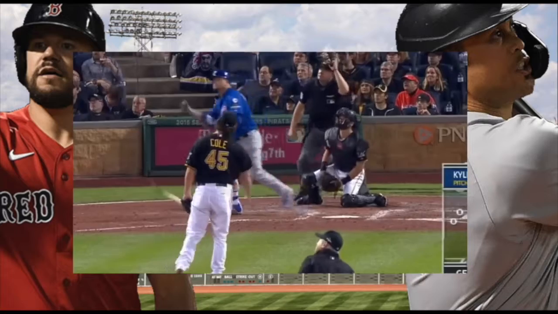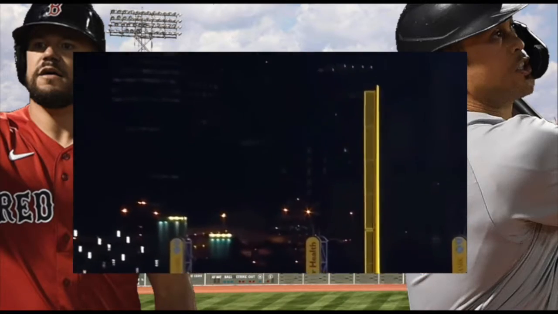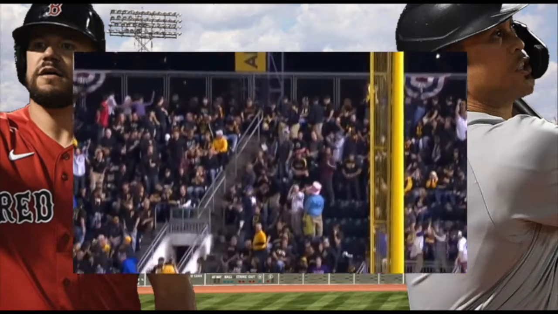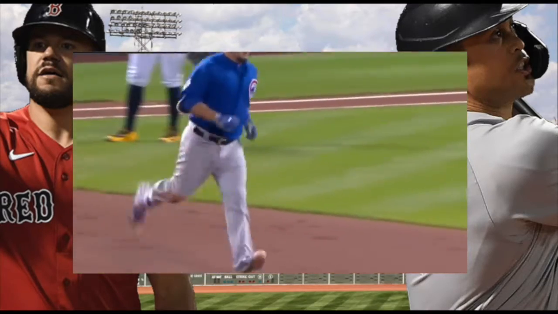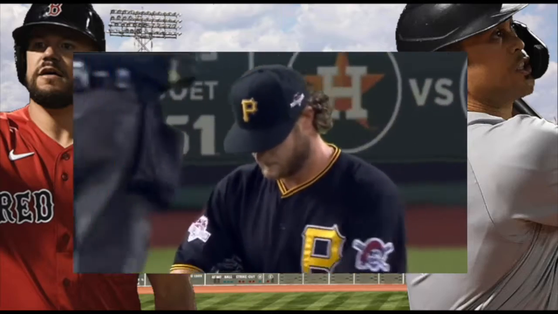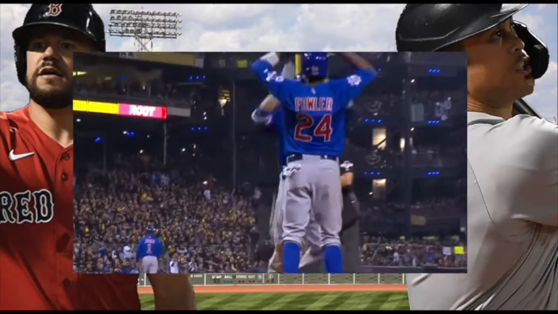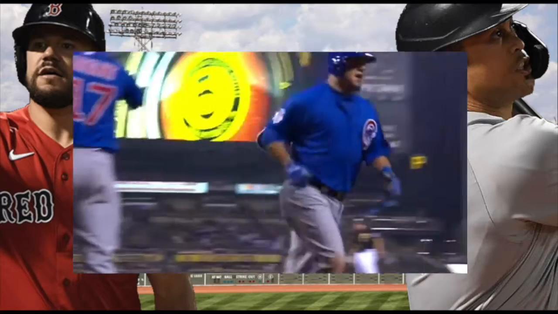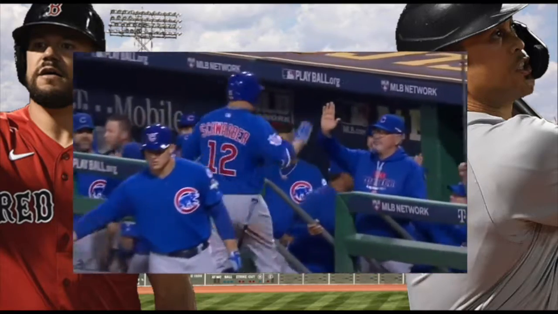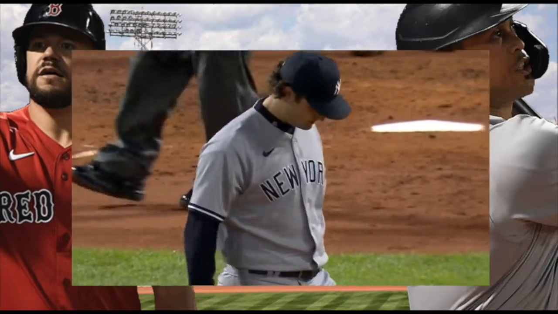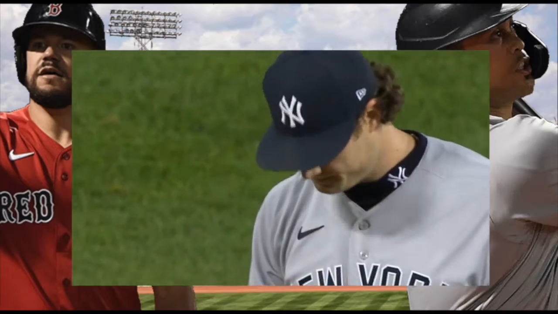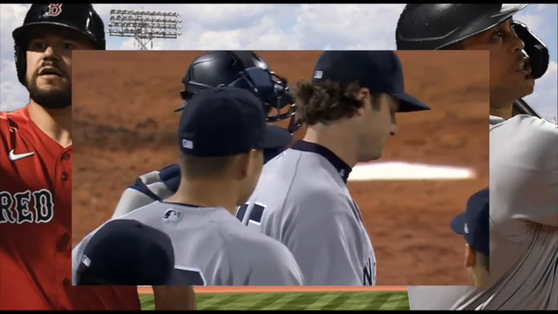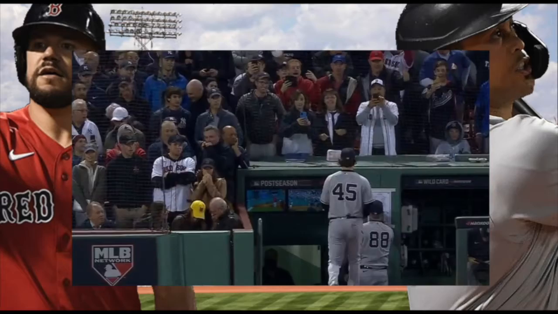No, because if you can remember, this was Kyle Schwarber's second career postseason home run and wild card home run off of Gerrit Cole, because he took the righty deep back in the 2015 National League wild card game that was played in Pittsburgh, as Cole was part of the Pirates and Schwarber was part of the Cubs. So that home run by Schwarber would yield an end for Gerrit Cole and his wild card outing for the Yankees, as he would only last 2 full innings for New York. That is terrible. We're going to get into that, but that is bad.